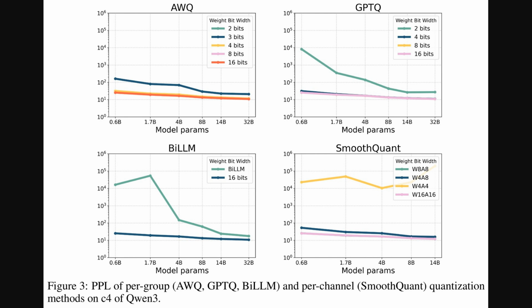With smooth quant, which quantizes both weights and activations, we see that even W8A8, that's 8-bit weights and 8-bit activations, shows a slight rise in perplexity compared to full precision. And when activations are quantized further, like in W4A8 or especially W4A4, the perplexity really jumps up, confirming that quantizing those activations is particularly tricky for Qwen3.